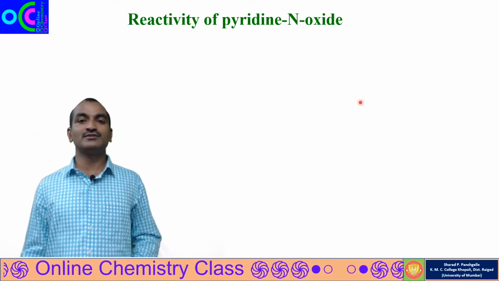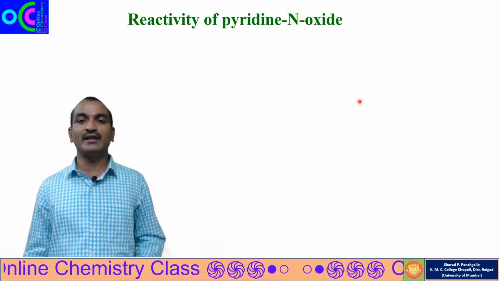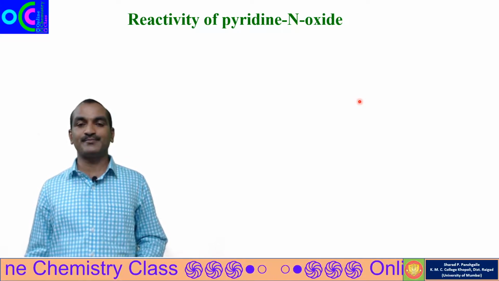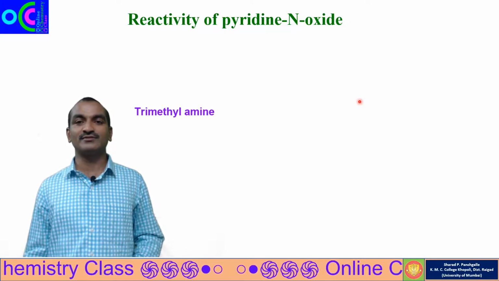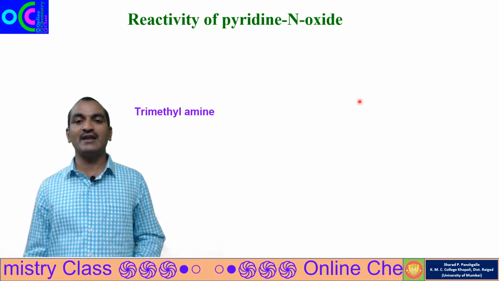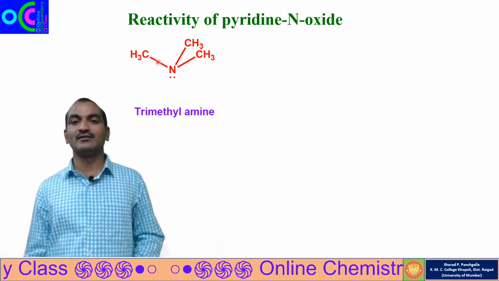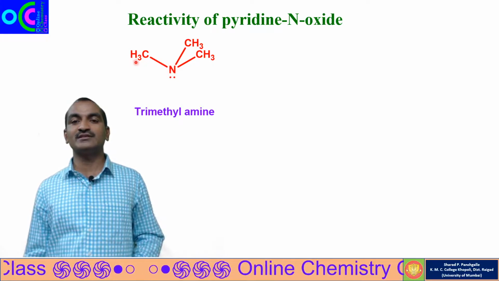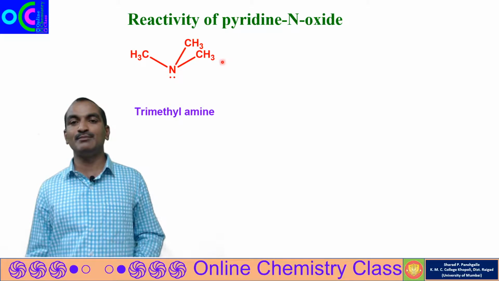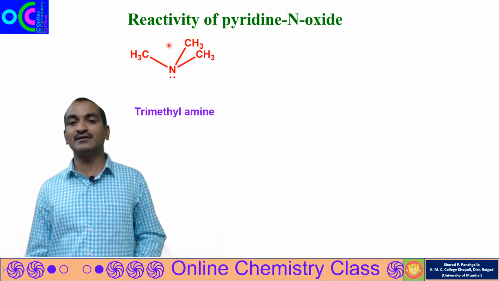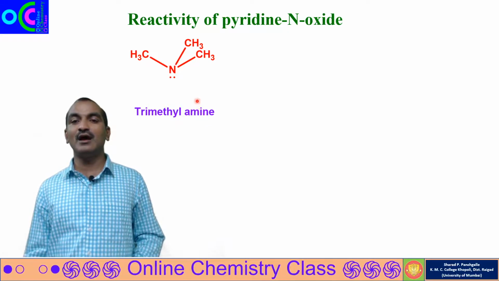Now we are going to discuss the reactivity of pyridine N-oxide. We are taking one tertiary amine as the reference, trimethylamine. In trimethylamine, the nitrogen is attached to 3 methyl groups and the compound is an amine, so that's why it is known as trimethylamine.